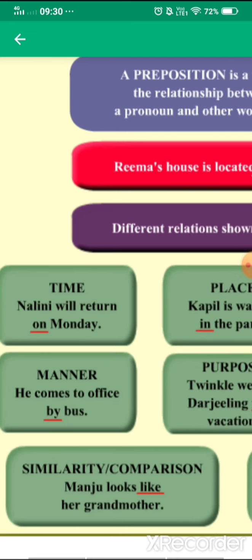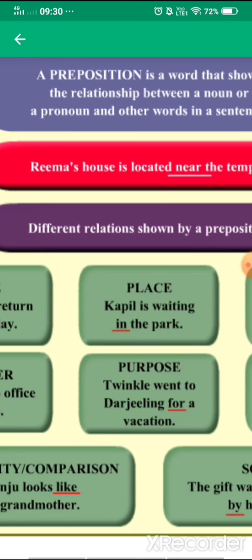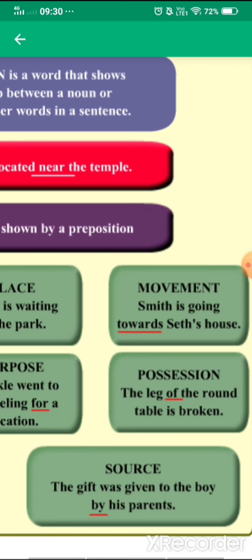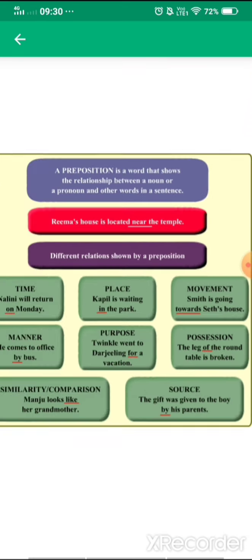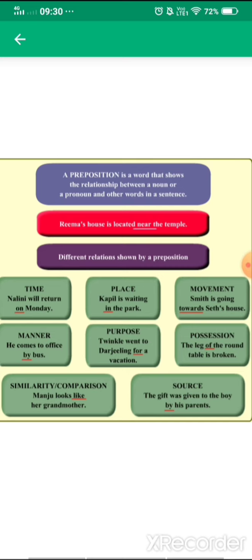Next is similarity or comparison. So Manju looks like her grandmother. So definitely it is compared. Next is source. The gift was given to the boy by his parents. So now here you can see the talk of source. So I think now that you must have cleared the 8 types of prepositions.